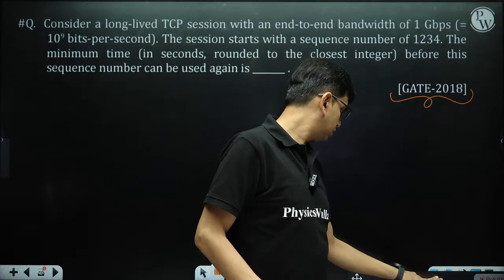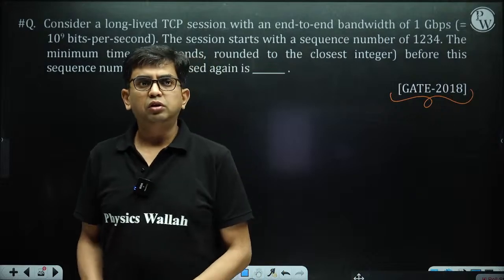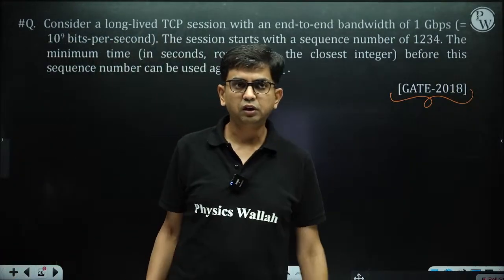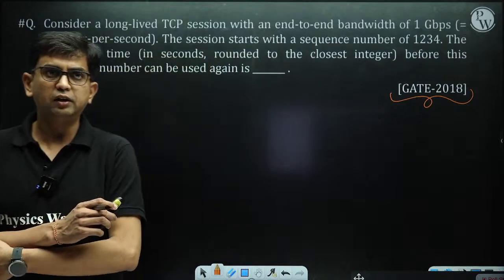But, so what answer are you getting? Write it over the comment. It's nothing, just calculation only.